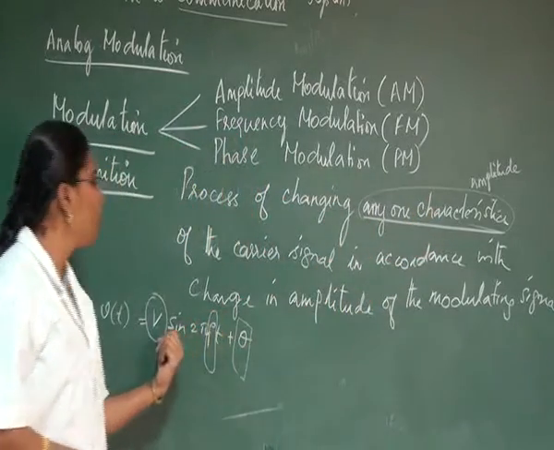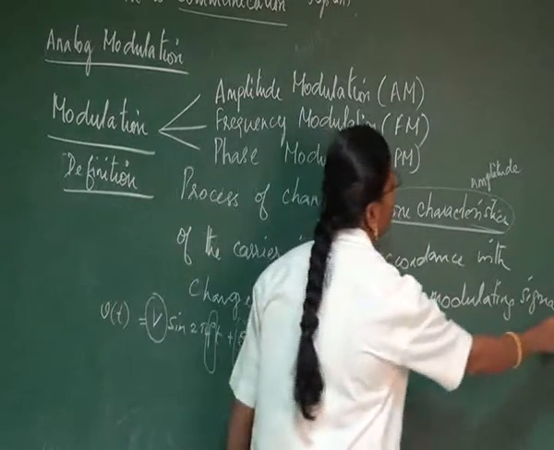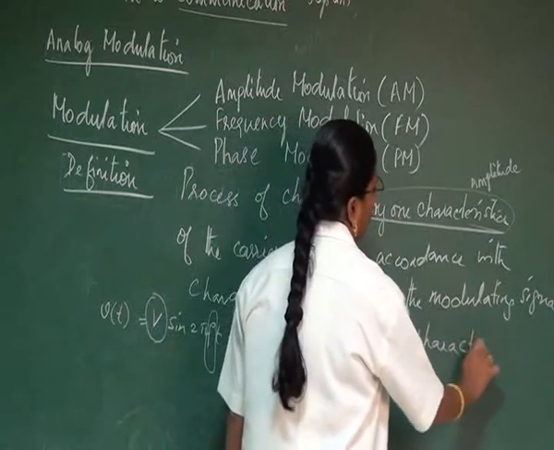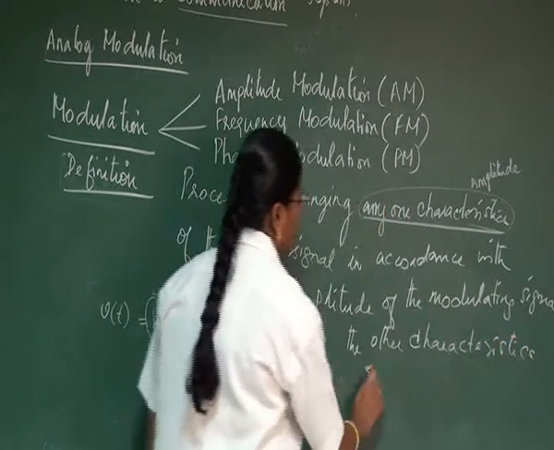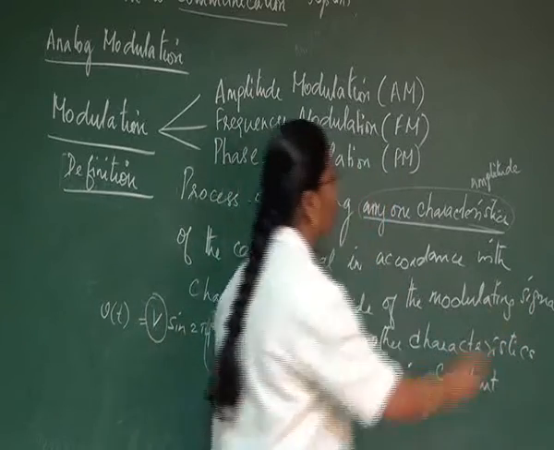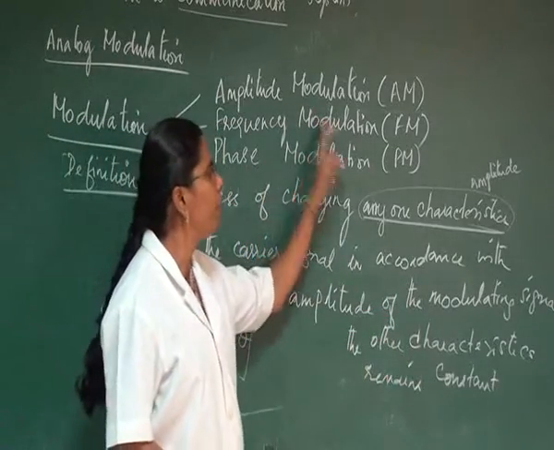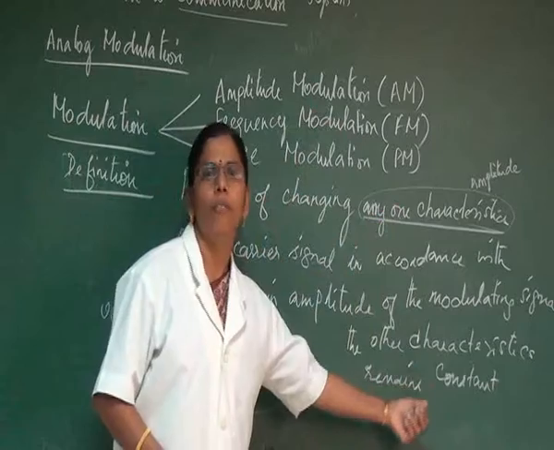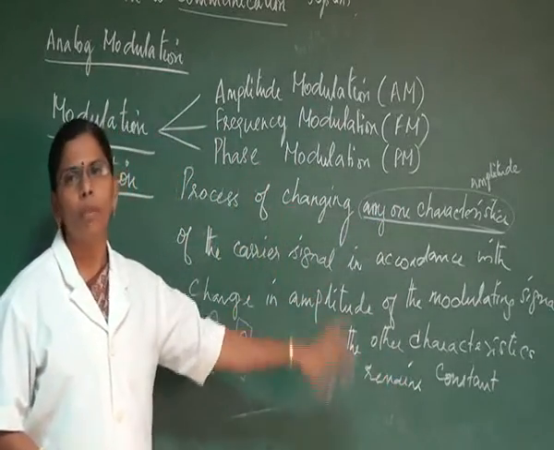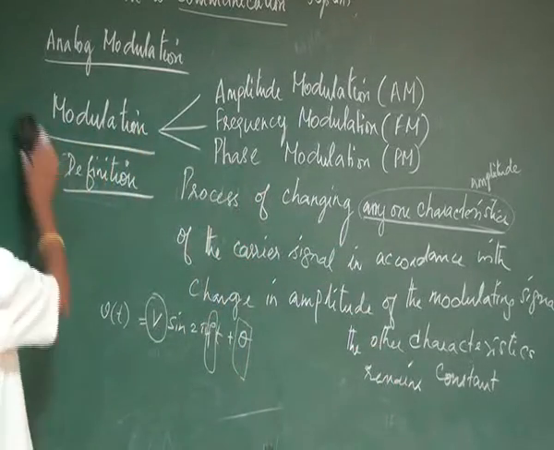Whatever definition we write, if we are changing the amplitude, what will happen to the other parameters, that is frequency and phase? While writing this, we have to say that the other characteristics remain constant. Once we say that we are changing the amplitude of the signal, then frequency and phase will remain constant. If it is FM, frequency will be changed, whereas amplitude and phase remain constant. If it is phase modulation, amplitude and frequency will remain constant, whereas phase alone will be changed. This is the definition for AM, FM and PM.